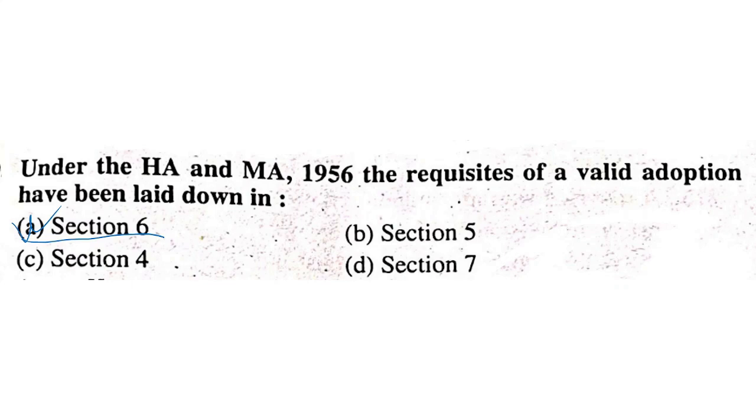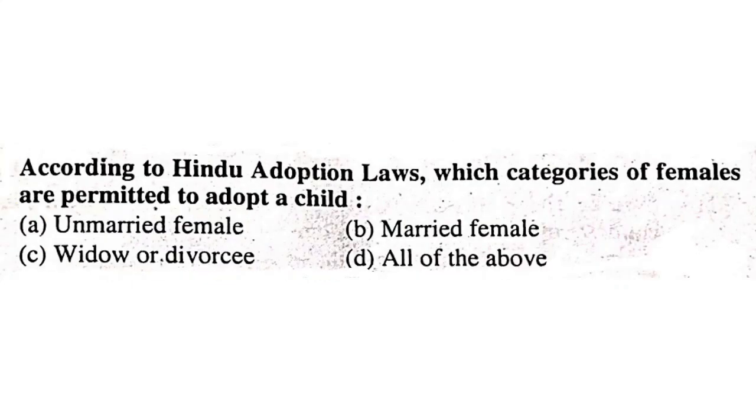According to Hindu adoption laws, which categories of females are permitted to adopt a child? Unmarried female, married female, widow or divorcee, all of the above. It should be all of the above. All these can adopt a child.